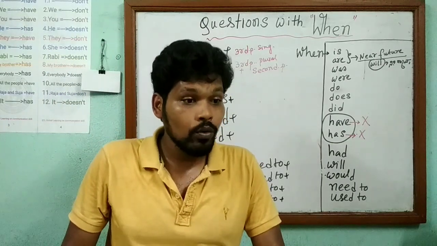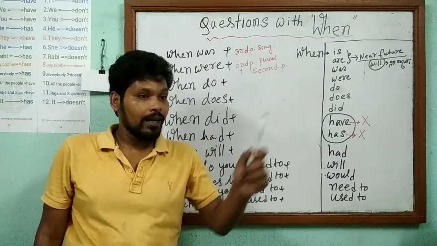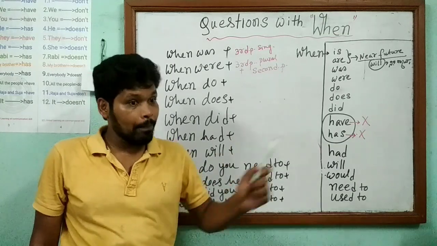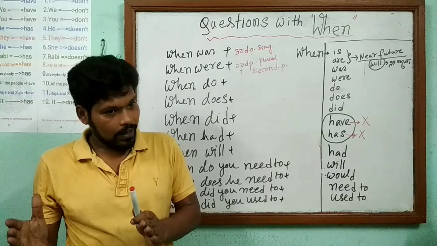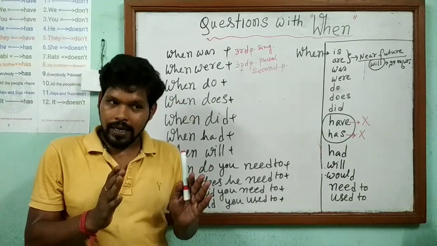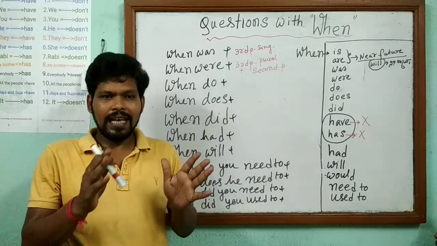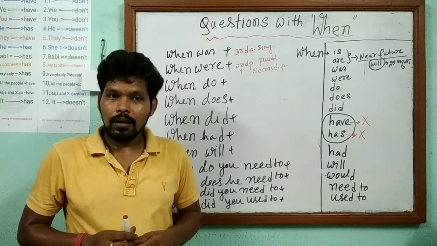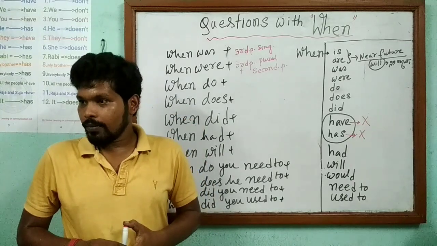When were they? When were your parents? When were the boys? When were the people? When were the students? So after when were, we can use the subject third person plural: they, students, people, and you.